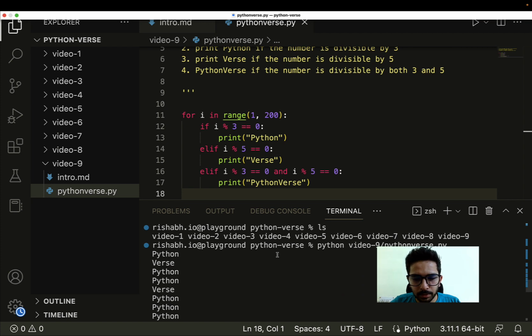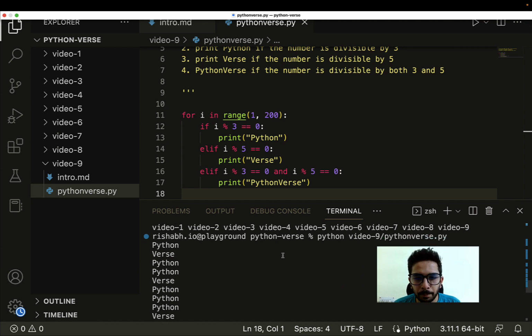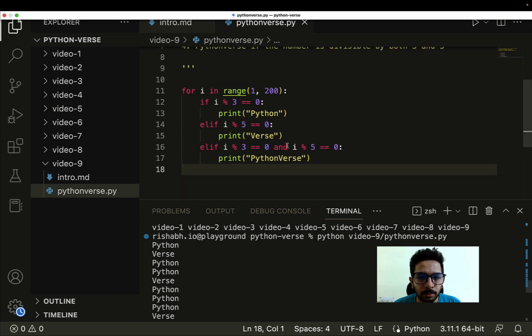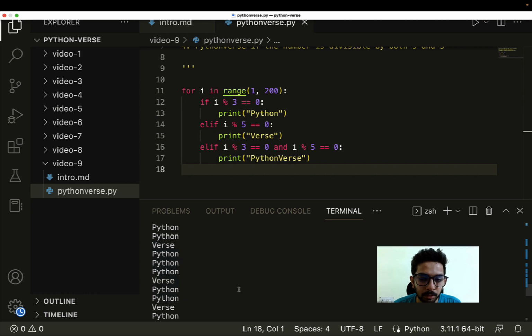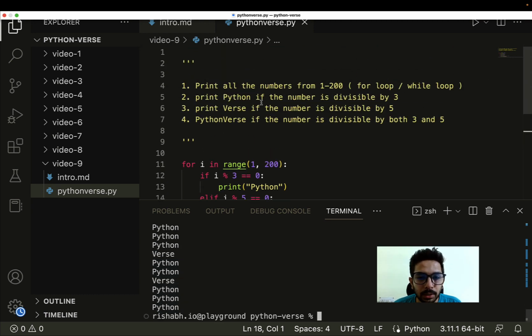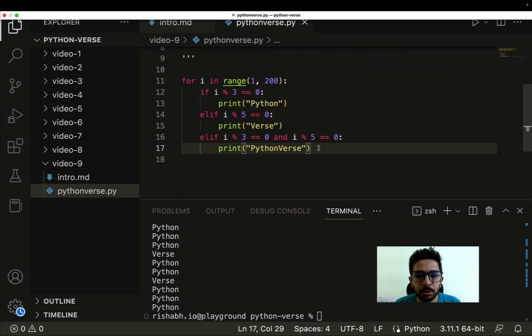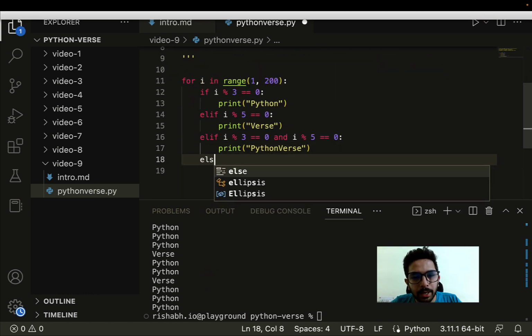Interesting, we can see some interesting results over here. Now the very first thing, this is one of the first things we missed. If you see, this is not what we were anticipating. The very first thing which is wrong here is that we missed the very first step, print all the numbers from 1 to 200. We have taken care of the conditions, but we haven't printed the numbers. Cool. So which means we need an else statement as well.